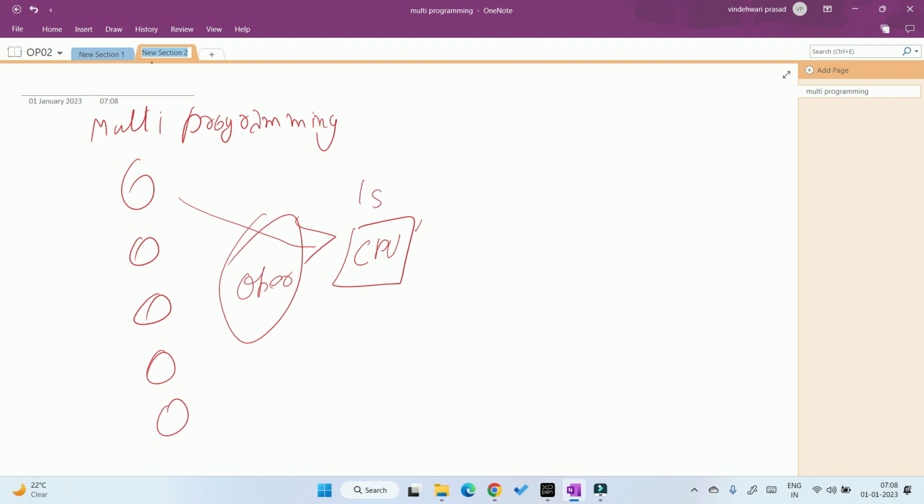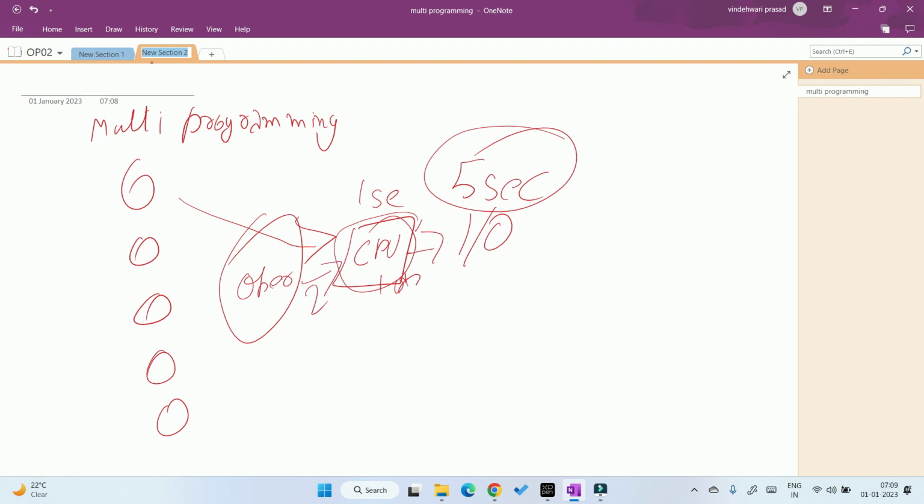Okay, and it is 1 second of work. Now it is going for IO. It is 5 seconds of work. So for those 5 seconds the CPU does not remain idle. Here the operating system gives it the second work. CPU utilization here increases because the operating system gives work to the CPU when it is free.